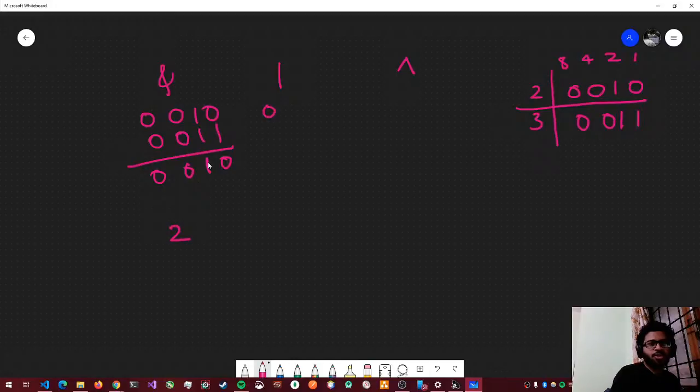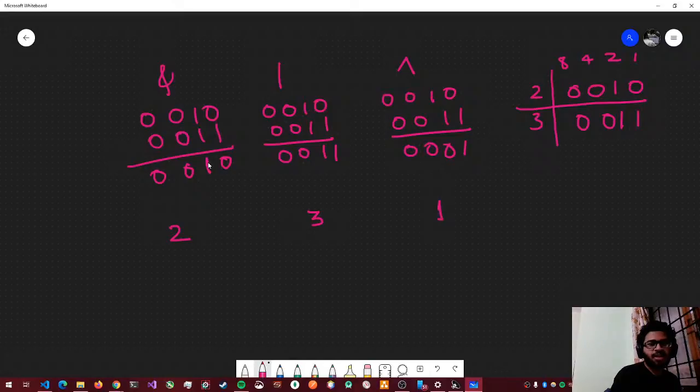Now let's do OR. 0, 0, 1, 0 and 0, 0, 1, 1 gives 0, 0, 1, 1. What is that? That's 3, right? Let's do XOR. 0 XOR 1 is 1. 1 XOR 1 is 0, 0, 0. So that is 1, right? So these are the values that we are expecting if we do the bitwise operations between these two, right?